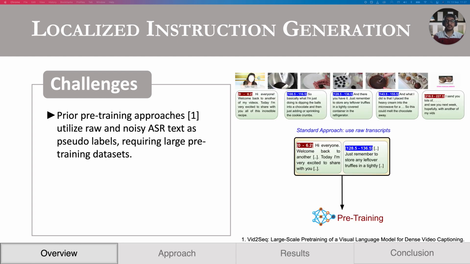One major challenge is the presence of noise in the pseudo labels, as prior works rely on unlabeled videos with transcribed speech and timestamps for pre-training. These transcriptions often include irrelevant content like greetings and general discussions, in addition to the key instruction information. This noise requires the use of a very large dataset for pre-training to achieve effective results.